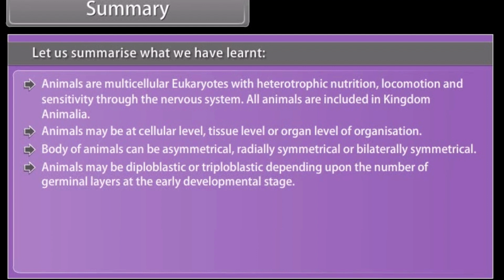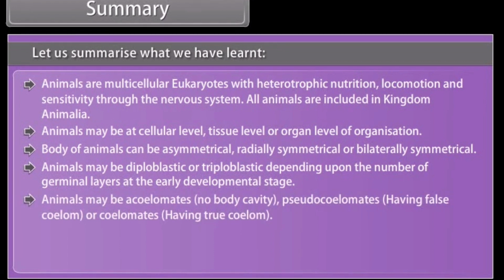Animals may be diploblastic or triploblastic depending upon the number of germinal layers at the early developmental stage. Animals may be acoelomates, having no body cavity, pseudocoelomates, having a false coelom, or coelomates, having a true coelom.